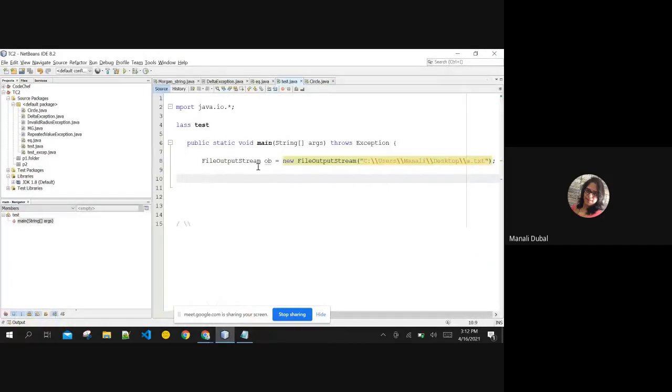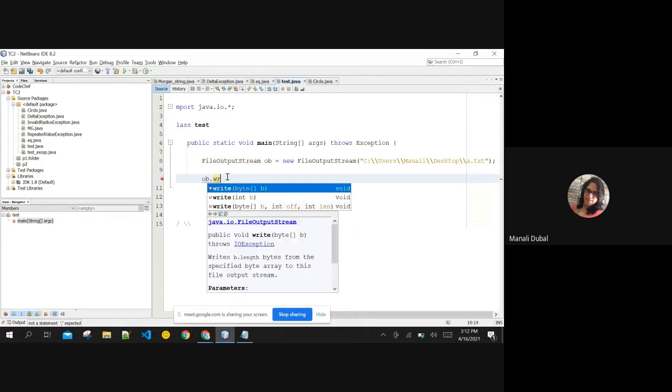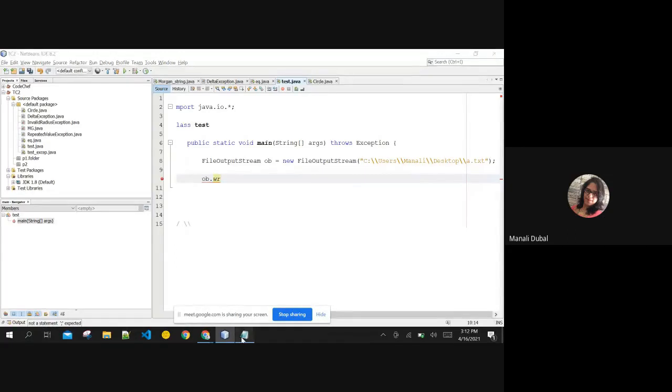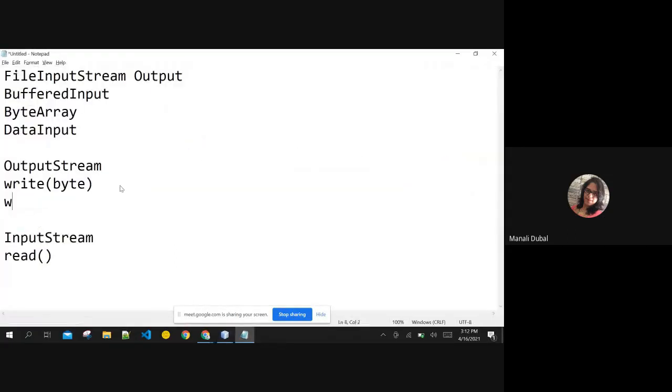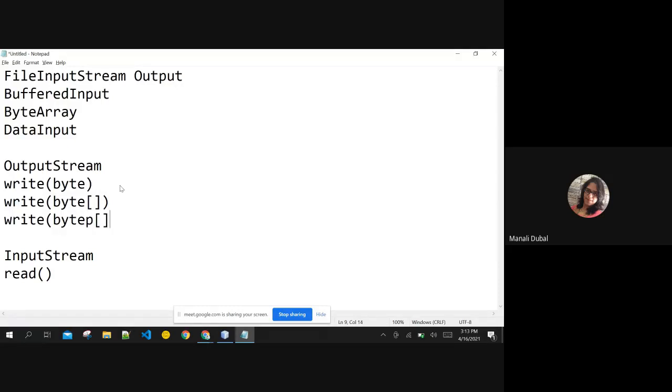Now I have created the file output stream object over here, OB. If I want to write the data in this file, I will use the method write. We saw yesterday that output stream had three different ways of writing the file: one simple byte, one byte array, and one byte array along with the offset and the length.